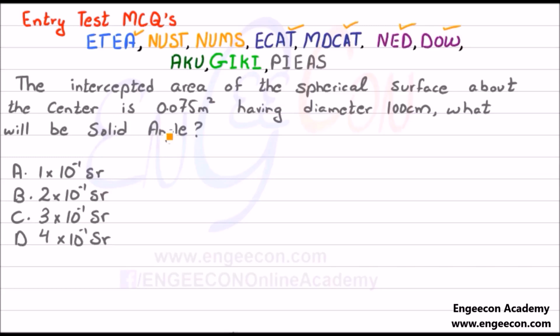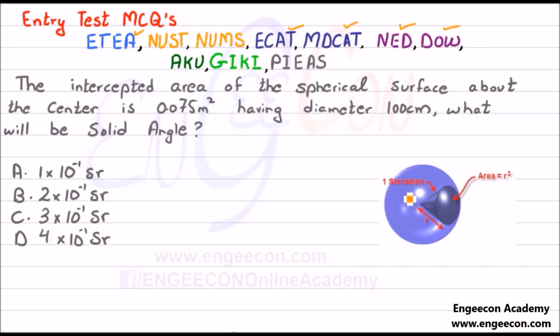What will be the solid angle? This MCQ can be explained with the help of this figure: we have a spherical surface and the intercepted area is equal to 0.075 meters square, and the diameter is equal to 100 centimeters.